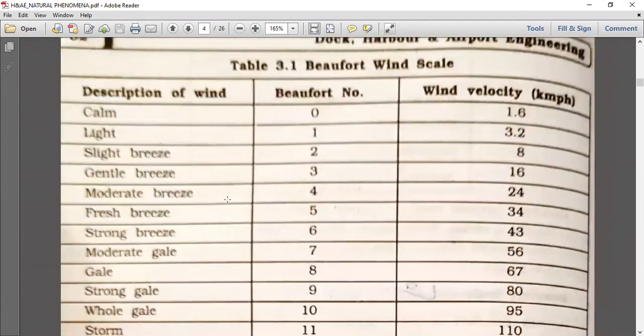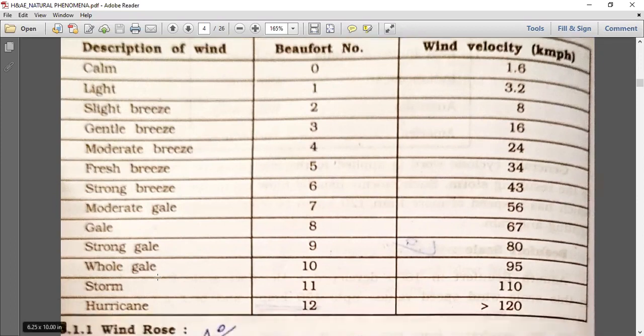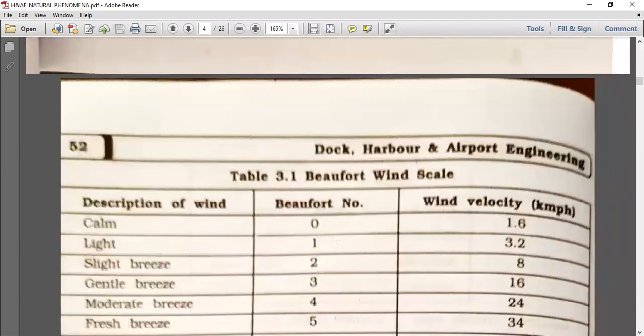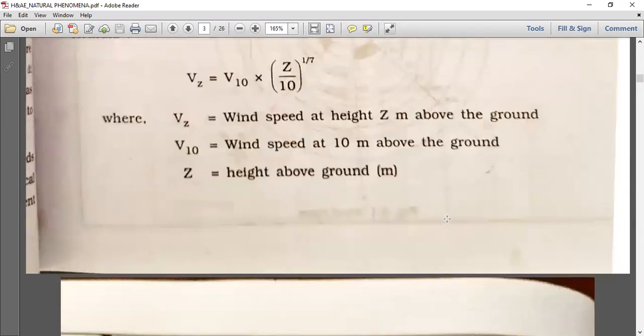Let us check the table. Beaufort wind scale: description of wind, Beaufort number, wind velocity in kilometer per hour. Calm 0, light breeze, gentle breeze, moderate breeze, fresh, strong, moderate gale, strong gale, whole gale, storm, and hurricane. Okay, it's divided into 13 portions which have various speeds, 1.6 to 120 kilometer per hour.